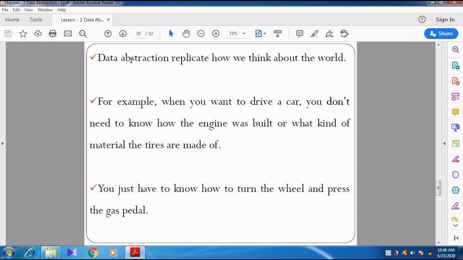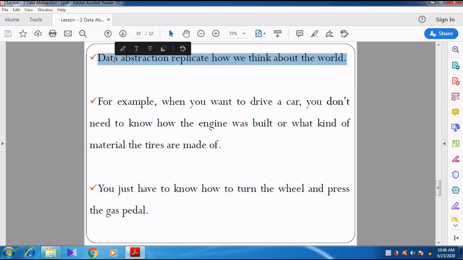Data abstraction replicates how we think about the world. How are we thinking? The world contains a lot of problems and a lot of things, but we try to think that all the people are like ourselves.